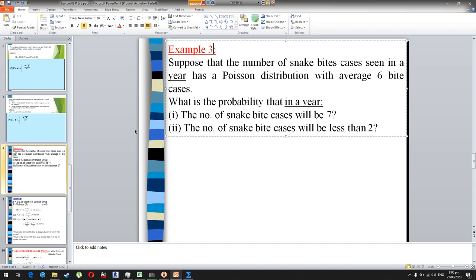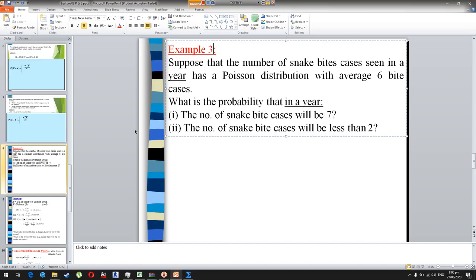Suppose the number of snake bite cases seen in a year has a Poisson distribution with an average of 6 bite cases. So at an average of 6 bite cases, that 6 is actually the lambda value. What is the probability that in 1 year the number of snake bite cases will be 7? So we need to determine the probability of x equal to 7. Similarly, the number of snake bite cases will be less than 2.